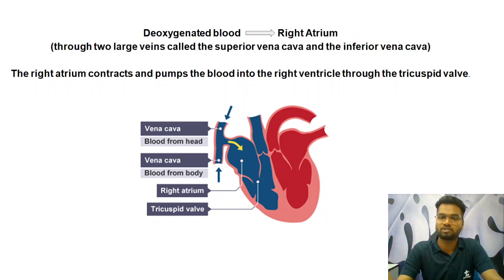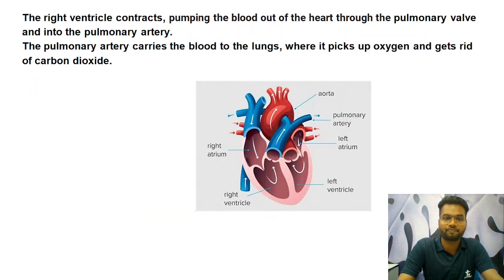This is the first step that has taken place. The whole blood flows from the right atrium to the right ventricle through the tricuspid valve. The name is to be remembered here: through which valve does the deoxygenated blood flow from the right atrium to the right ventricle? It's only the tricuspid valve. So I think the things are clear till here. So let's move forward to the second step.